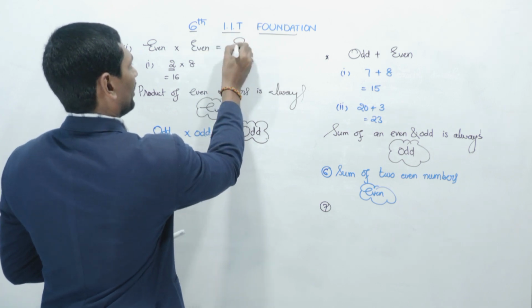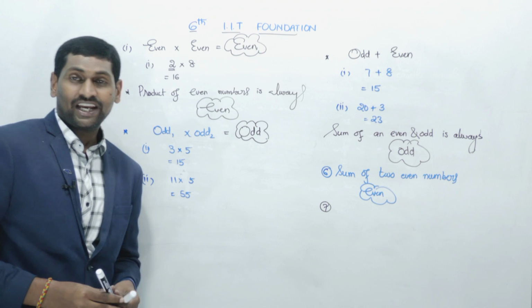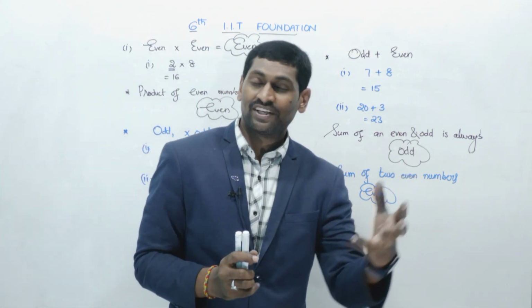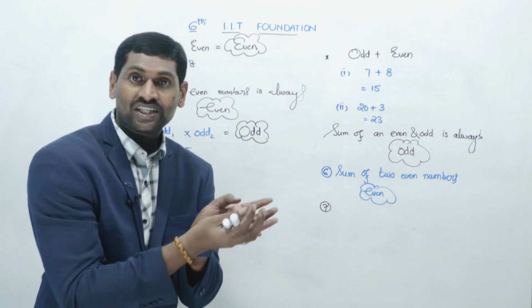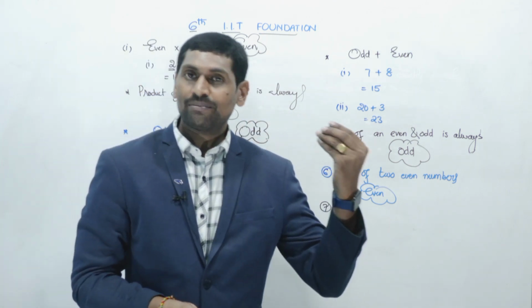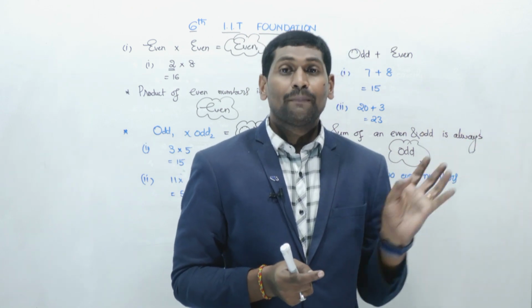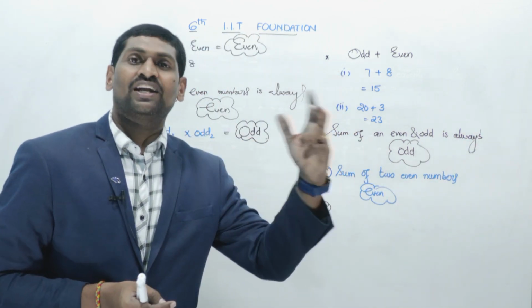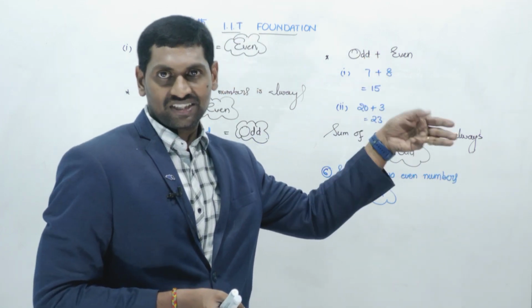The product of two even numbers is always even. Now can you identify the difference? Sum of two even numbers and sum of two odd numbers, both same, similar quantities, give an even number. The sum of two even numbers is even. The sum of two odd numbers is even. But the sum of one even and one odd is always odd. That is about the first three conditions we have discussed.